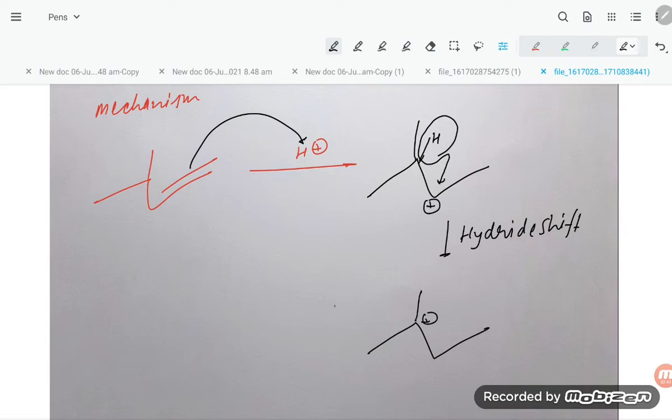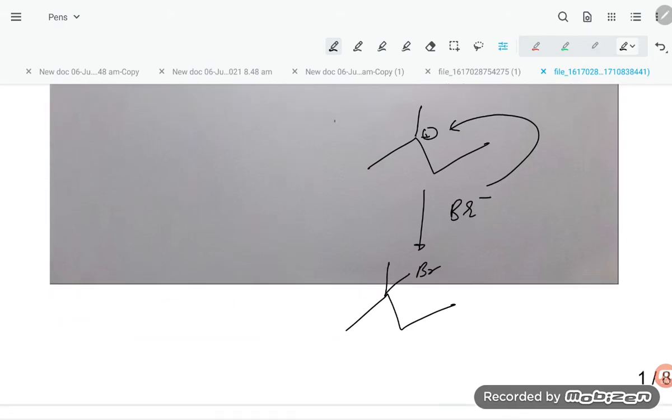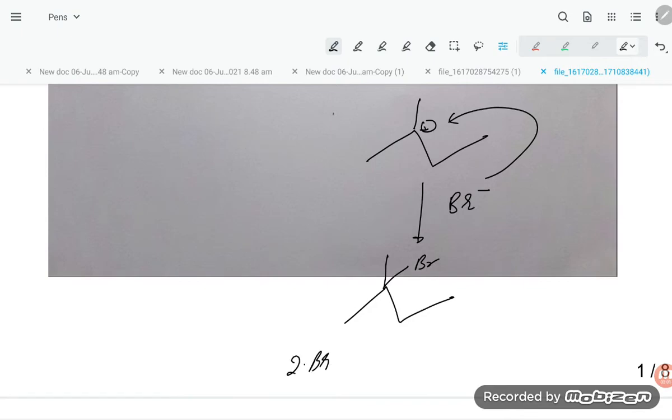Now there will be an attack of Br minus. Br minus attacks here like that. So what product do you get? Br is here, so the name is 2-bromo-2-methylbutane. Now let's have a look at some more examples, students.